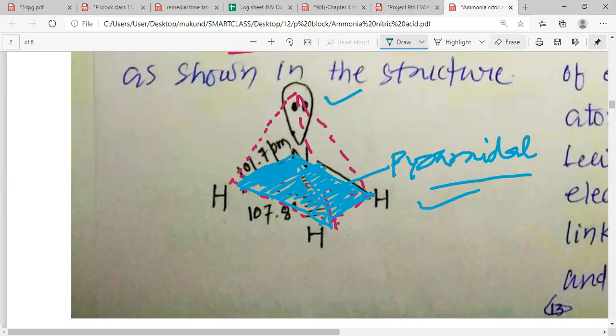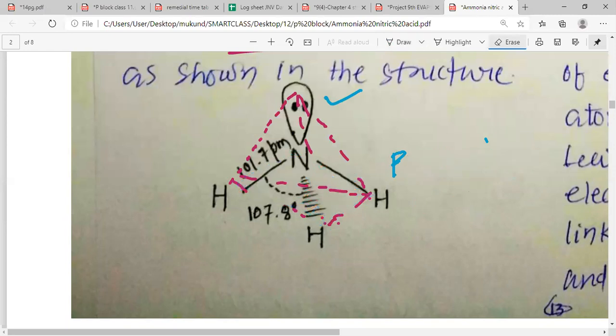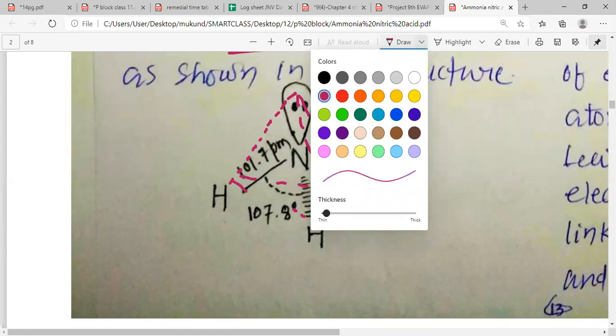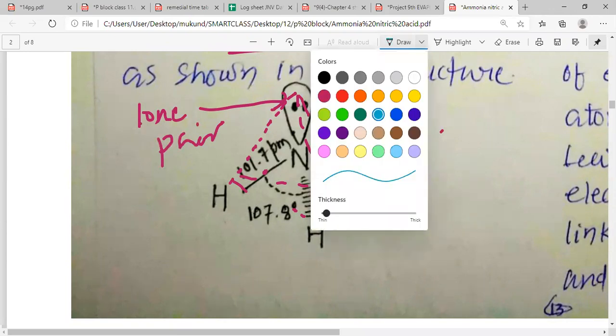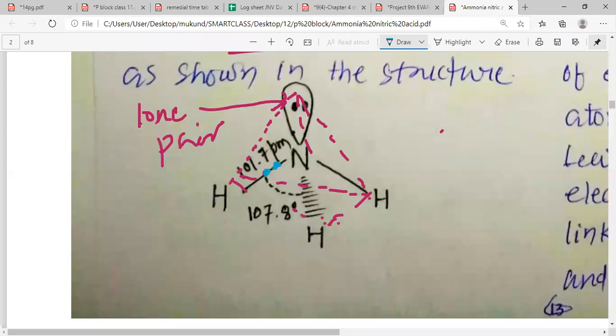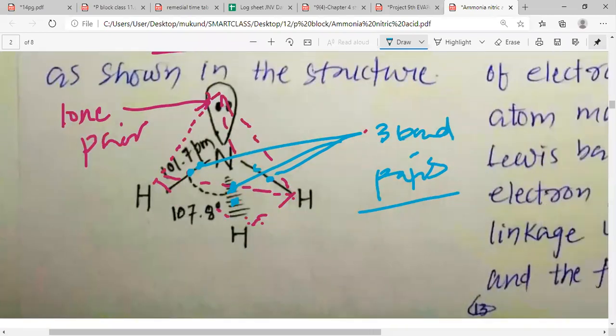Now when you look into the number of bond pairs and lone pairs, my dear students, these are the bond pairs I am showing you. This is the lone pair, which is easy for you to understand. But please remember that here we have the bond pairs also. You can easily identify this: this is bond pair number 1, this is bond pair number 2, and this is bond pair number 3. So it has one lone pair and these 3 bond pairs. That is how we understand the structure of ammonia, my dear students.